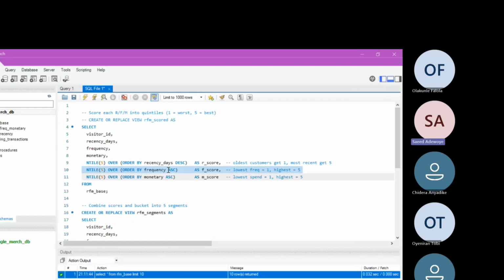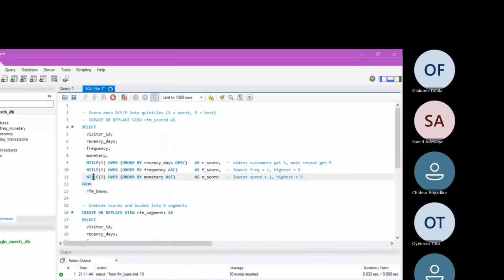Yes. All right. So the last one over here is the monetary aspect. I think this one will be clearer to us because everyone loves money. So customers who spend less get a lower score of 1, while customers that spend more have a better score of 5. So that is what this line of the query is really doing. So let us simply run our query and see what we have.